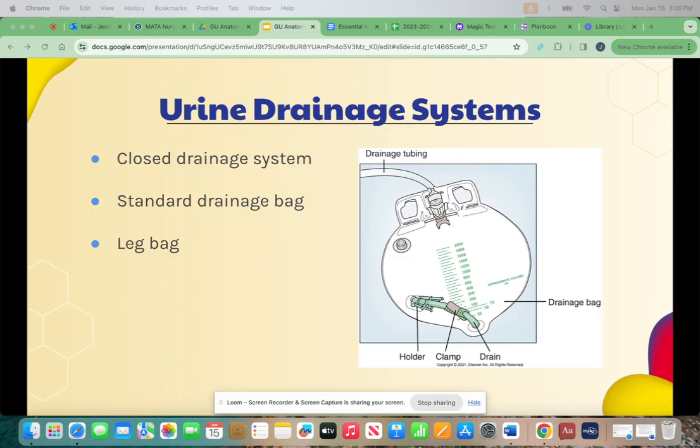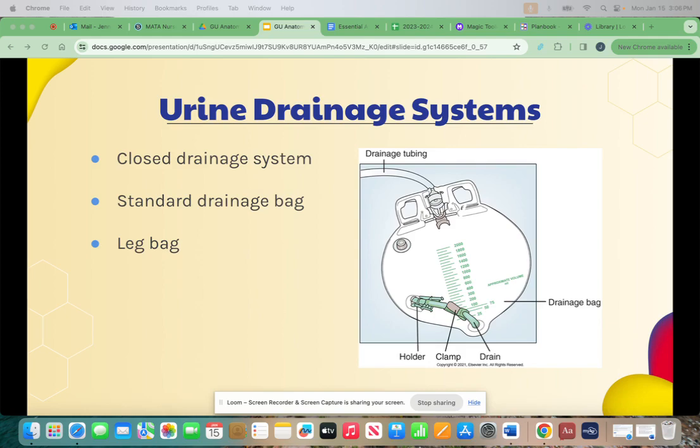There are a couple types of urine drainage systems. A closed drainage system is used for indwelling catheters. Only urine should enter the system. A standard drainage bag usually holds at least 2,000 milliliters of urine. Leg bags attach to the thigh or calf with elastic bands or Velcro. Leg bags hold less than 1,000 milliliters of urine. Leg bags are changed to standard drainage bags when the person is in bed.